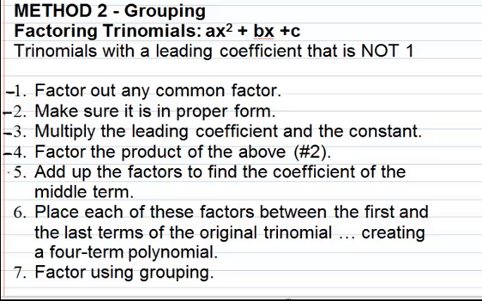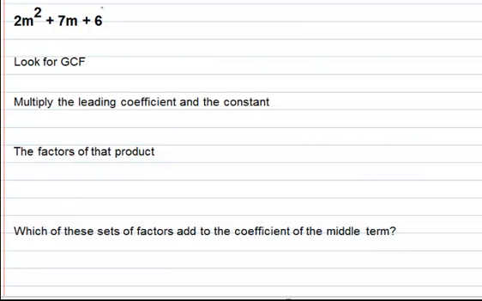Then we add up the factors to see if we can find the coefficient for the middle term. And then we place each of these factors between the first and the last terms of the original trinomial, creating a new 4-term polynomial. And then we just use a method that we've already learned, which is factoring by grouping. So we look at this sample problem, and we see the first step, of course, is to look for a GCF. 2 is prime, so 2 doesn't go into 7 evenly, so that means that there is no GCF.